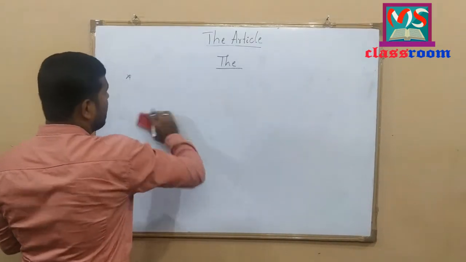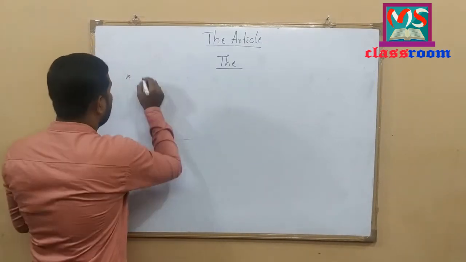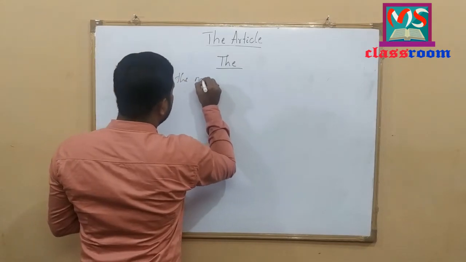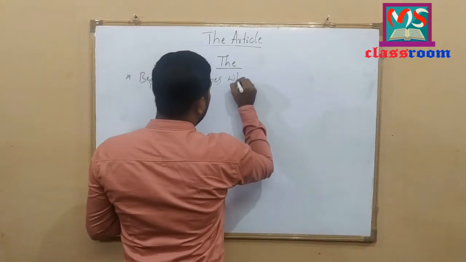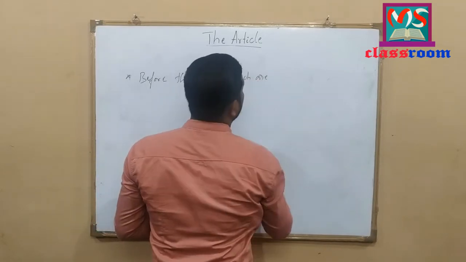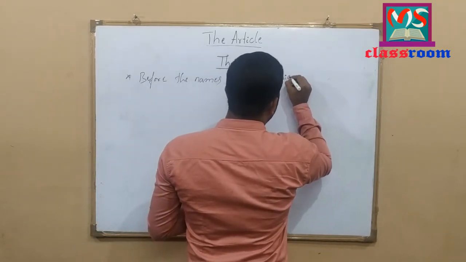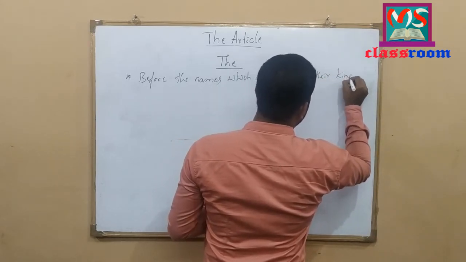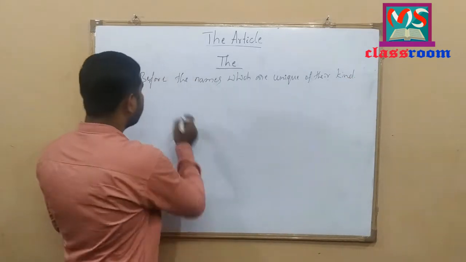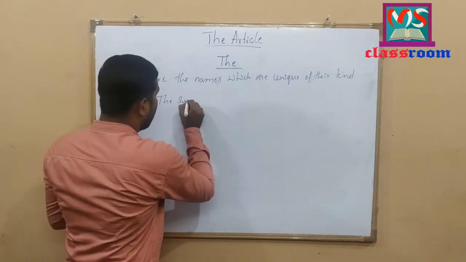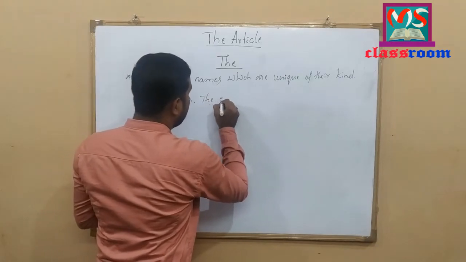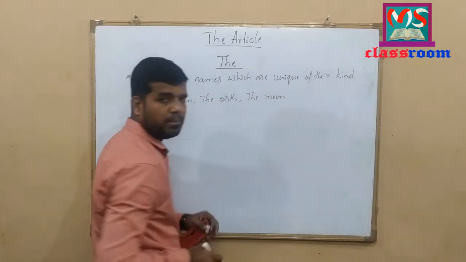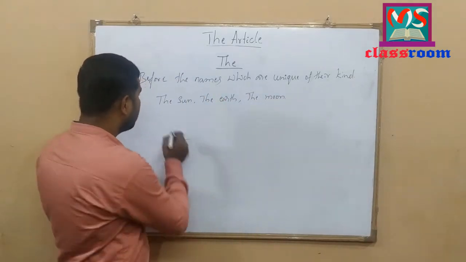For example, the definite article is used before the names which are unique of their kind. For example, the sun, the earth, the moon, etc. Let me write an example here.